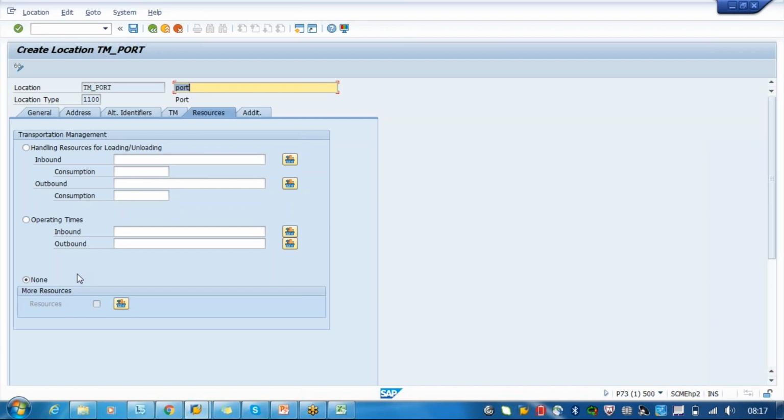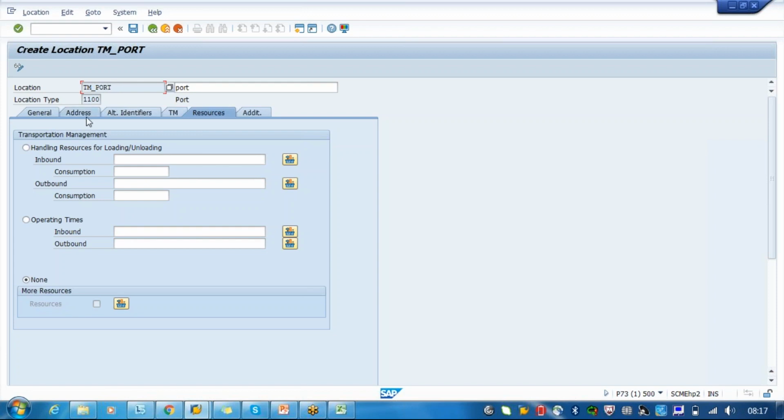Santosh, other than these two resources, only handling resources and operating resources are defined. If any other resources come into the picture, then where can we define them? There are other resources such as drivers, but drivers are not useful to add to a location, so that will be assigned only at your vehicles.